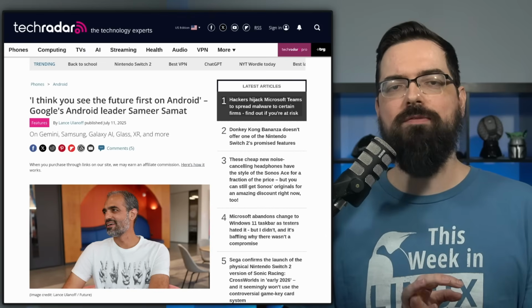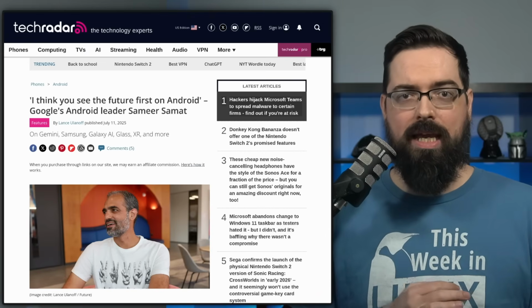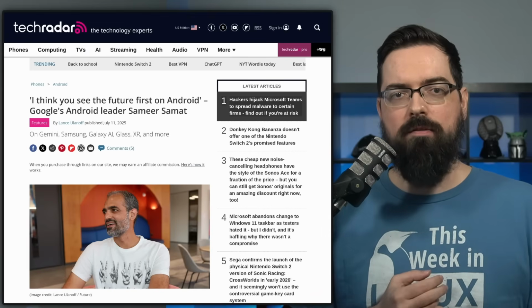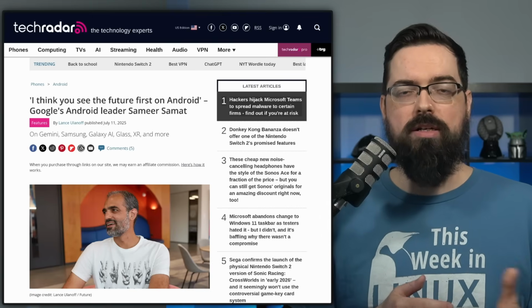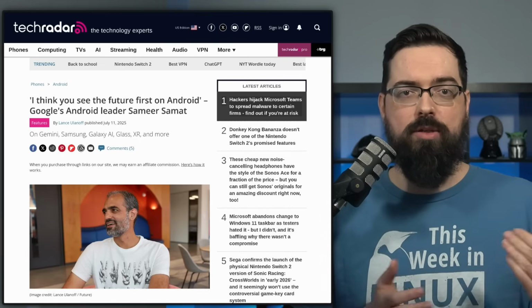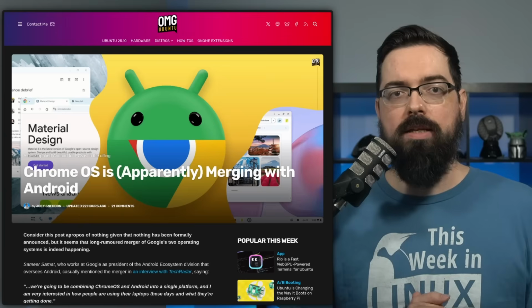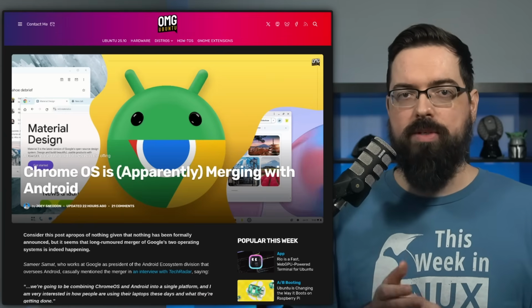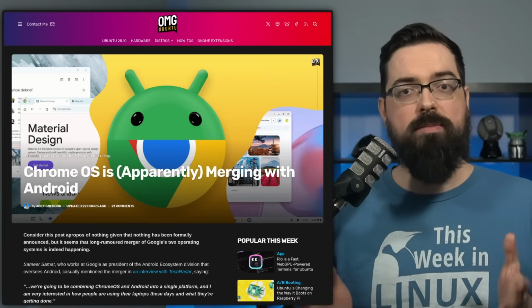There have been rumors for years that this was going to happen, and even internal reports from Google back in November of last year. So now we just have a person at Google confirming that it is going to happen. Now, I wanted to touch on some stuff that the OMG Ubuntu article said, because they have some interesting points